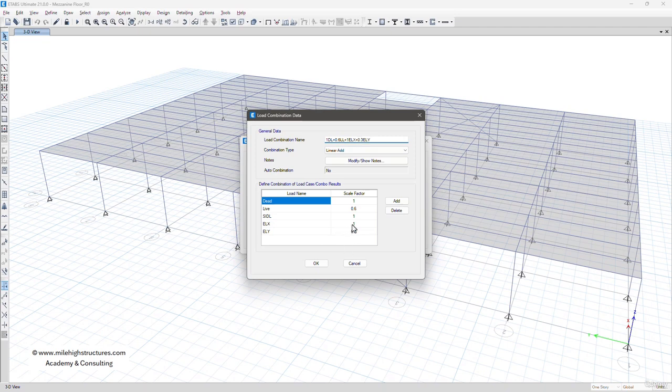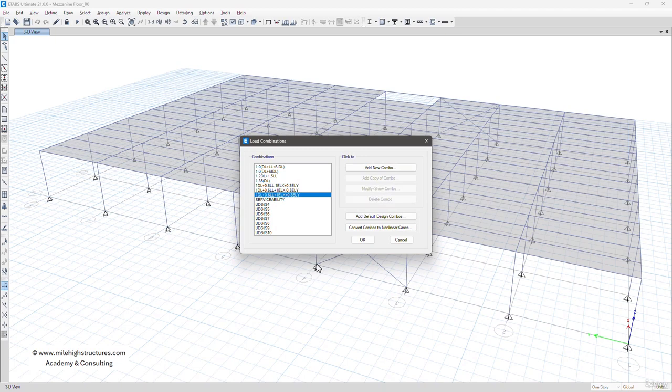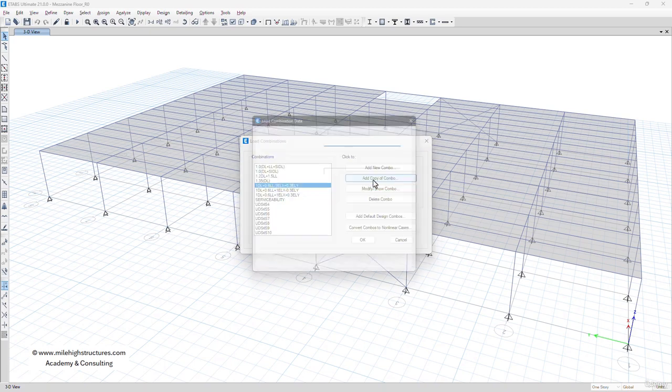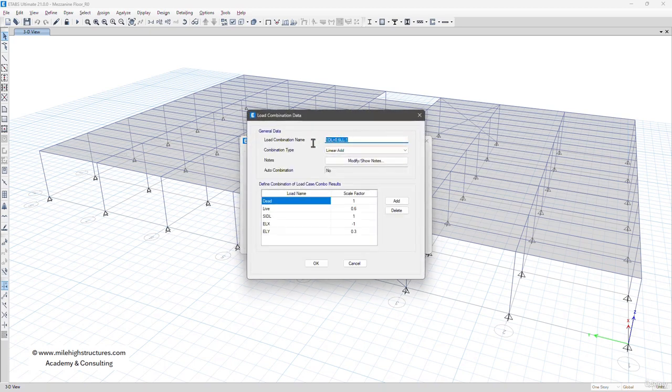Plus plus. Now you can add minus plus. This is minus ELX plus 0.3 times ELY. So we can add here minus and plus, because we have used plus plus and plus minus, and now we are using minus and plus, and then we shall be again adding here minus and minus. So here also we shall be using -1, and here also you shall be using the minus sign.